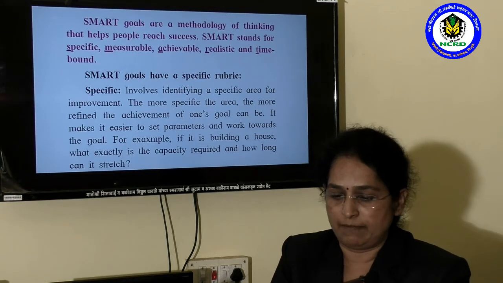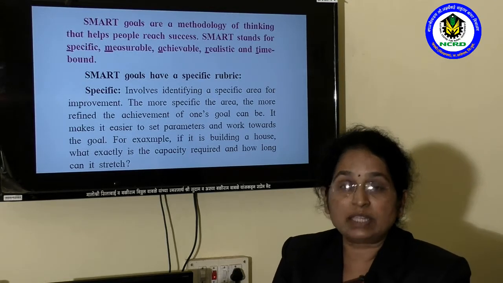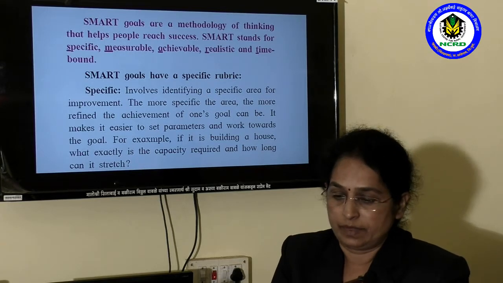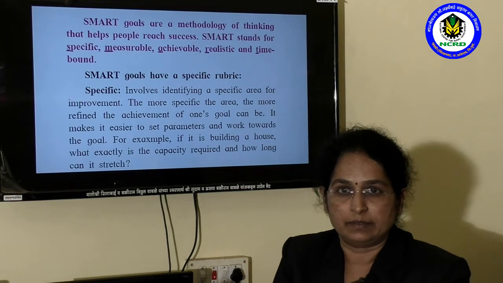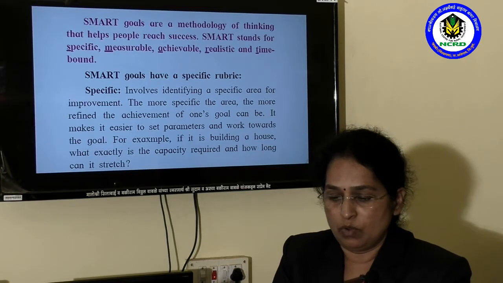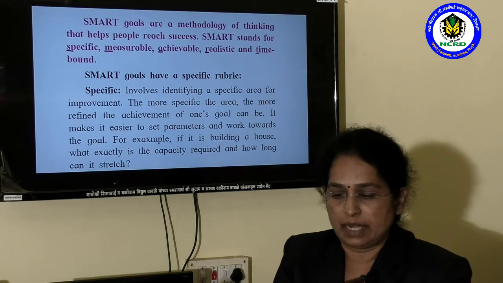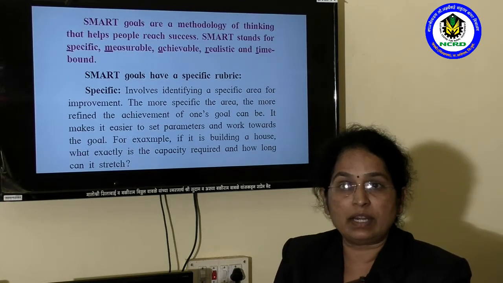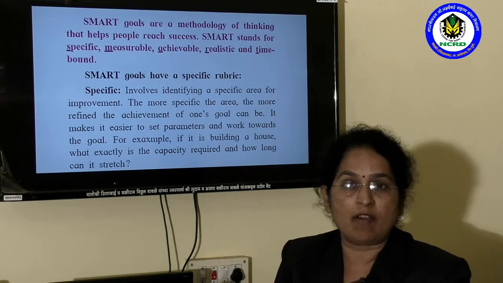Our goal must be specific. The more specific the area, the more refined the achievement of one's goal can be. Meaning of the lines, we should decide the more specific area, and then we will get the more refined achievement of our goal.